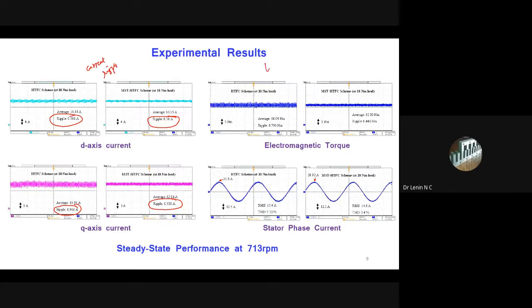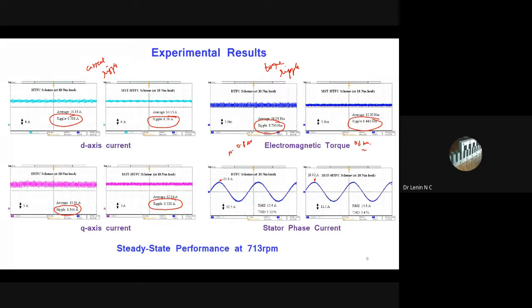And this is the torque. If you see the torque ripple, the ripple for the conventional one is approximately 0.8 Newton meter, and here it is only 0.5 Newton meter.